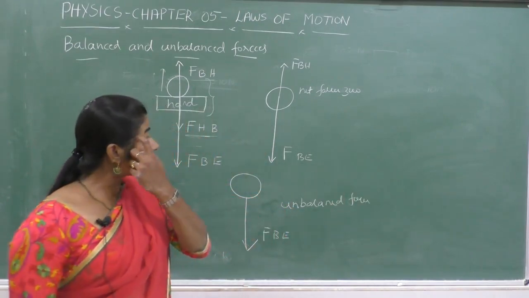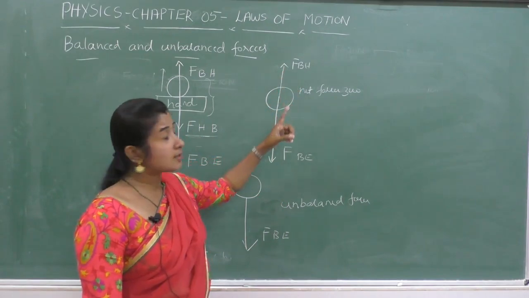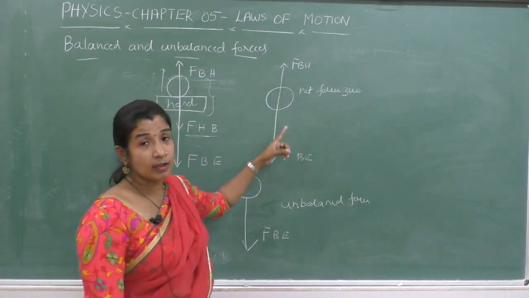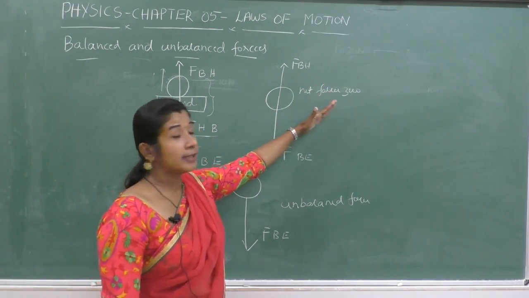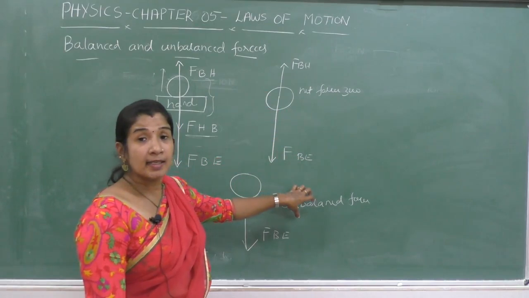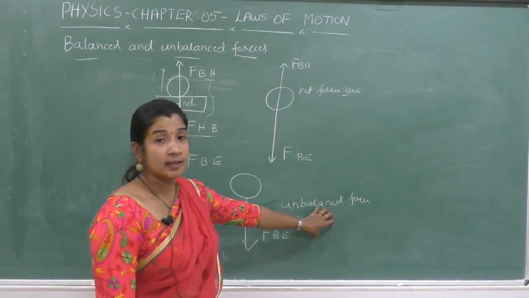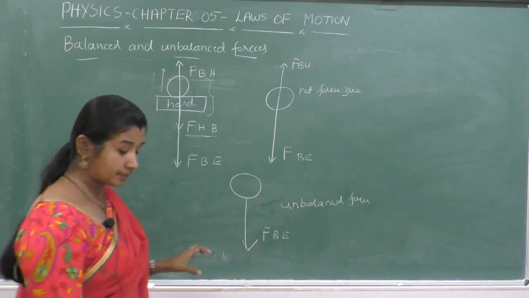I think now it is clear that if there are balanced forces acting on a body, then net force is 0. In that case, there is no motion of the body. If an unbalanced force is acting on a body, then there is motion in the body.